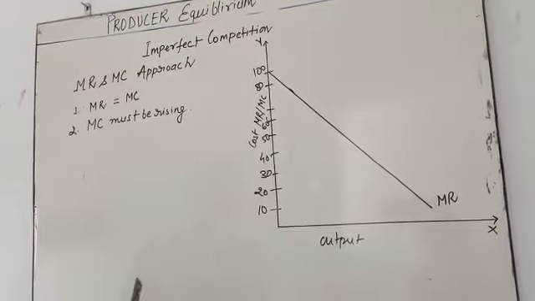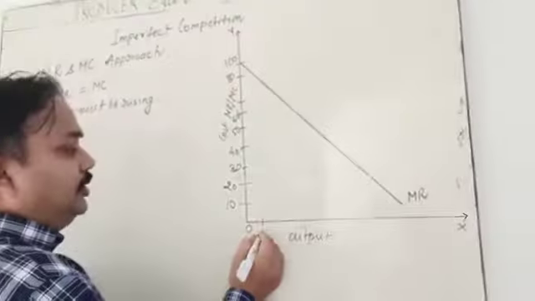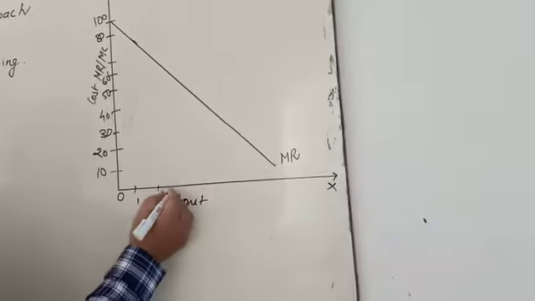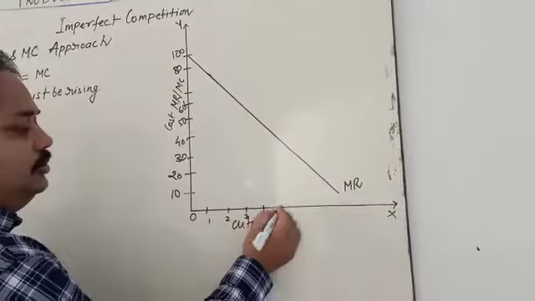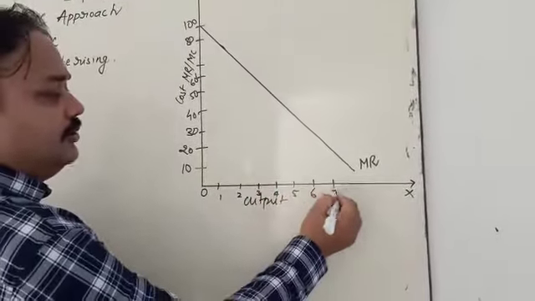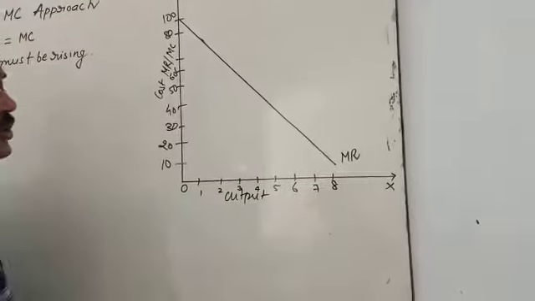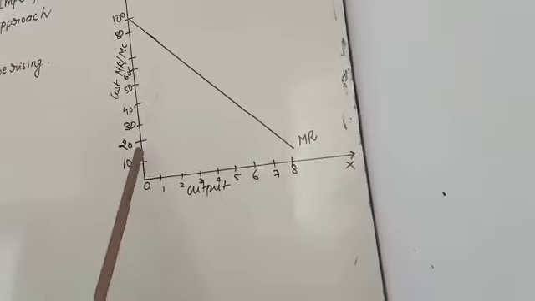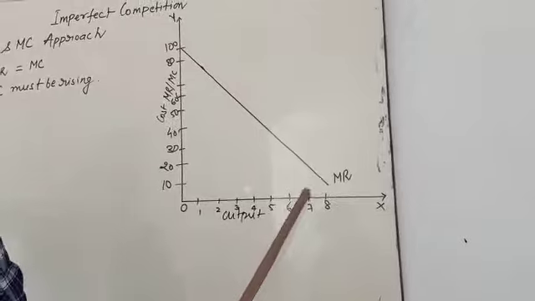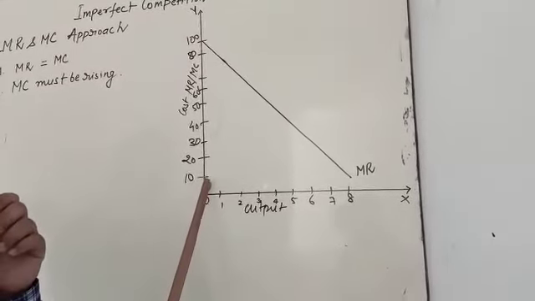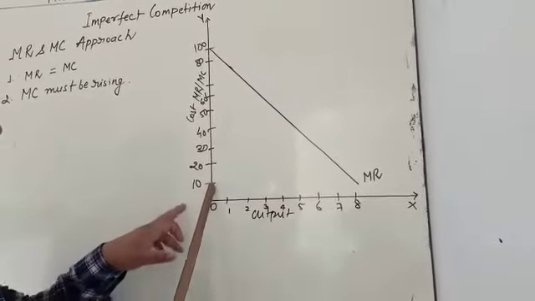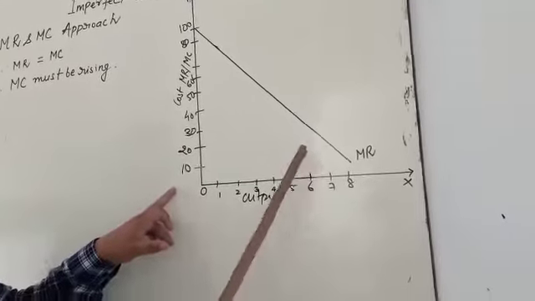When the output is 1, 2, 3, 4, up to 8, if the output is increasing, the marginal revenue is also decreasing. For example, when the output is 10, the marginal revenue is 8.